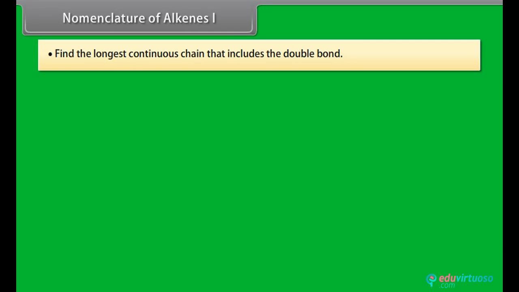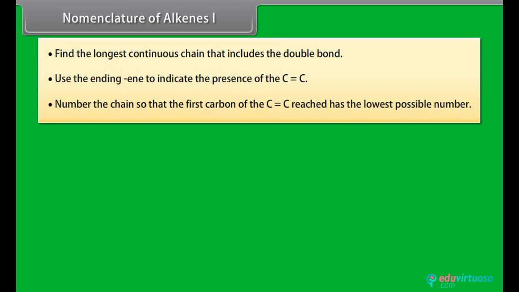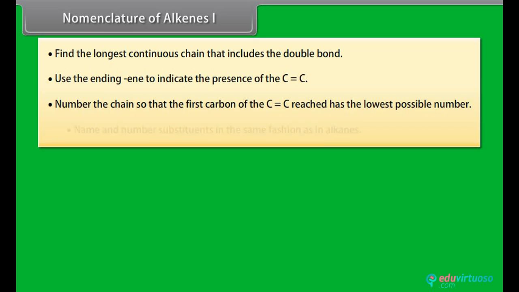Nomenclature of alkenes. Part 1. Step 1. Find the longest continuous chain that includes the double bond. Step 2. Use the ending "ene" to indicate the presence of a carbon-carbon double bond. Step 3. Number the chain so that the first carbon of the carbon-carbon double bond has the lowest possible number. Step 4. Name and number substituents in the same fashion as in alkanes.